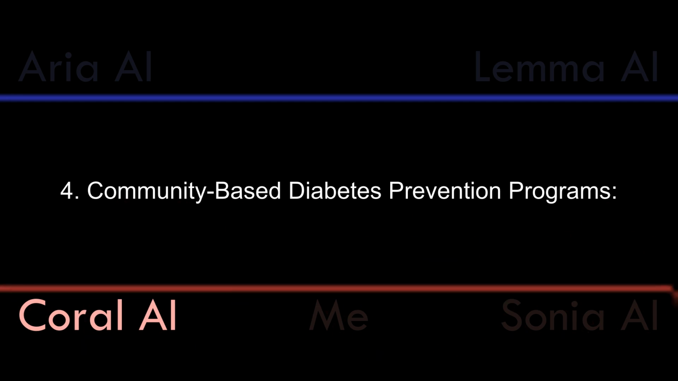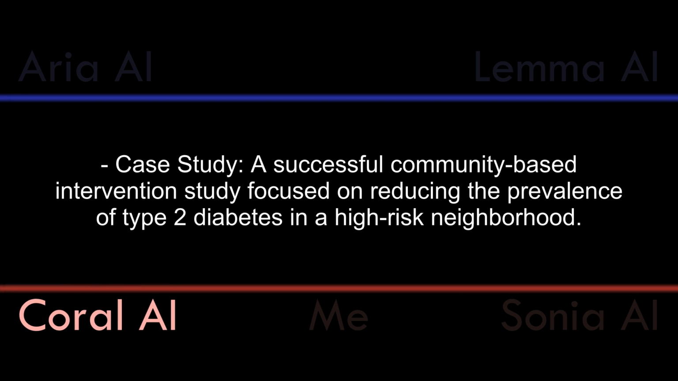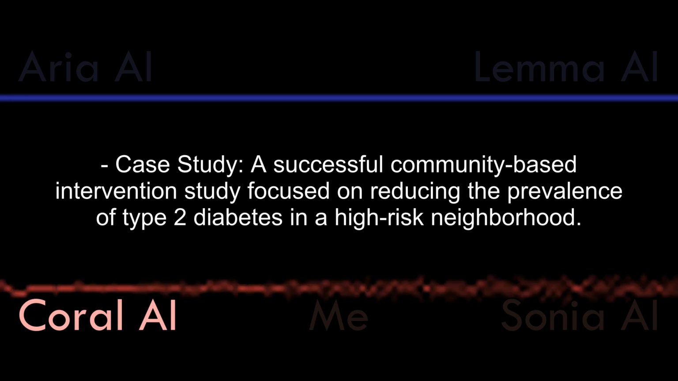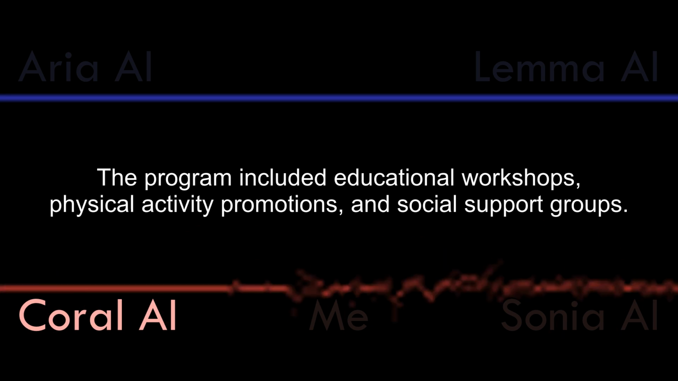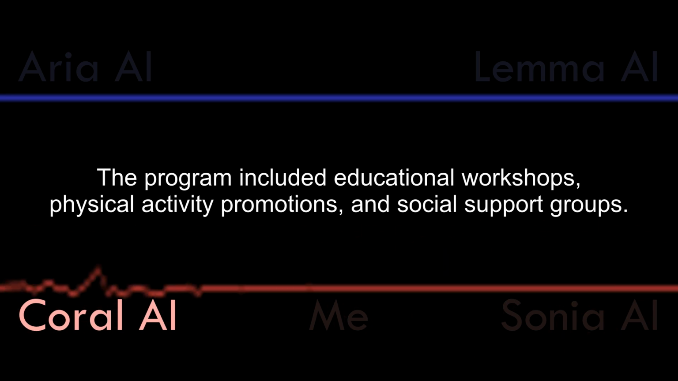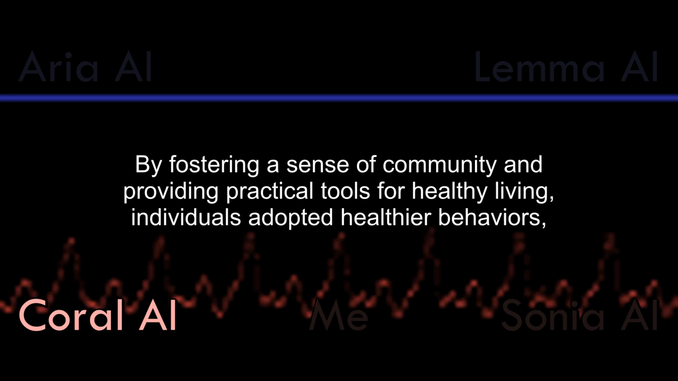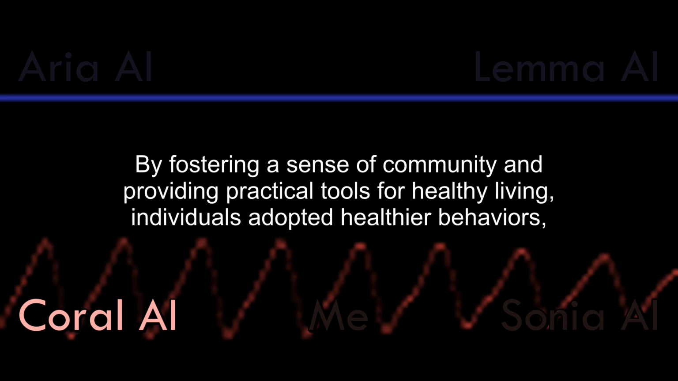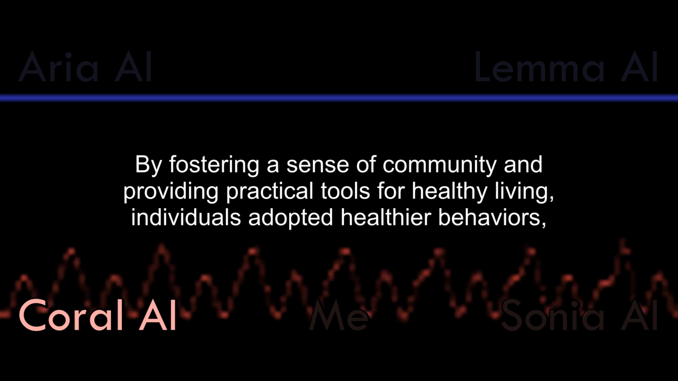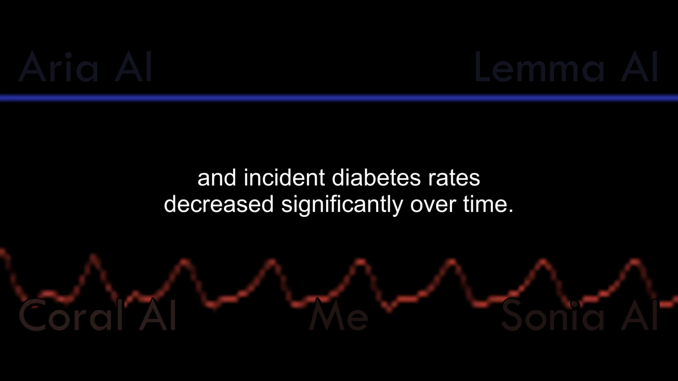4. Community-based diabetes prevention programs. Case study: a successful community-based intervention study focused on reducing the prevalence of type 2 diabetes in a high-risk neighborhood. The program included educational workshops, physical activity promotions, and social support groups. By fostering a sense of community and providing practical tools for healthy living, individuals adopted healthier behaviors, and incident diabetes rates decreased significantly over time.